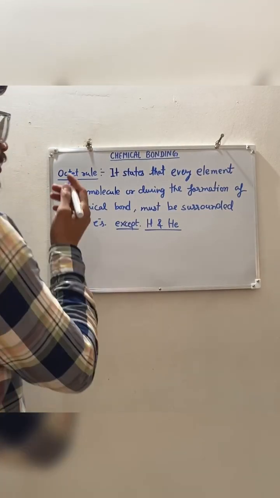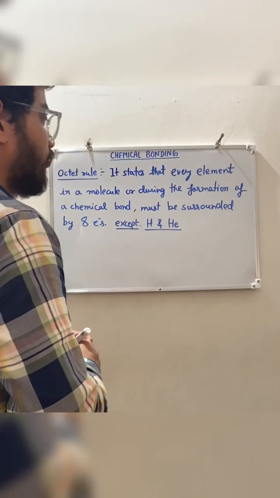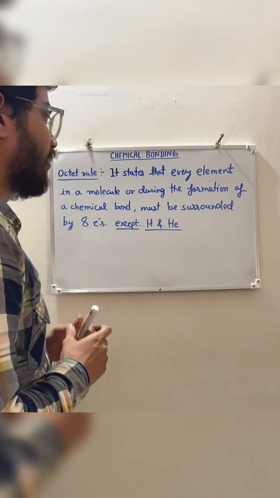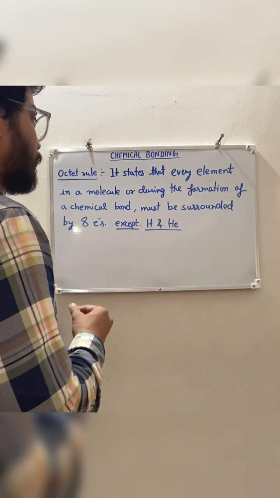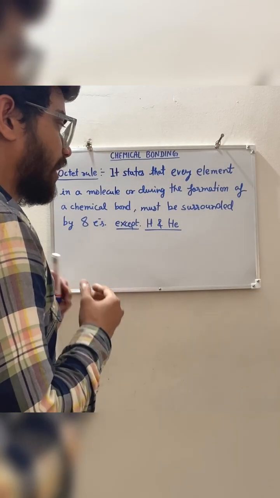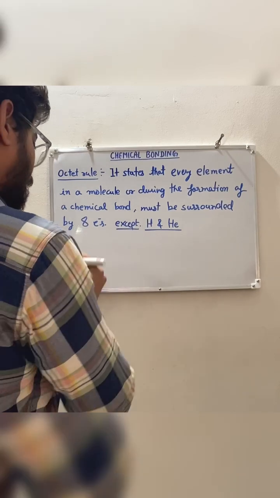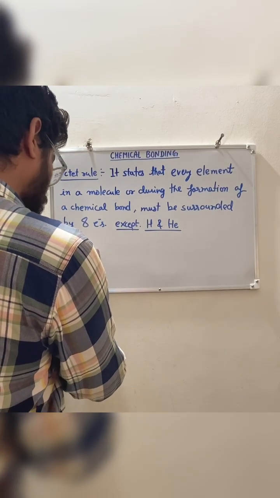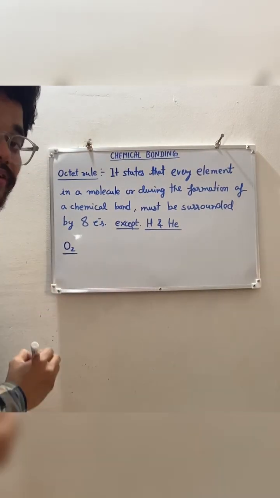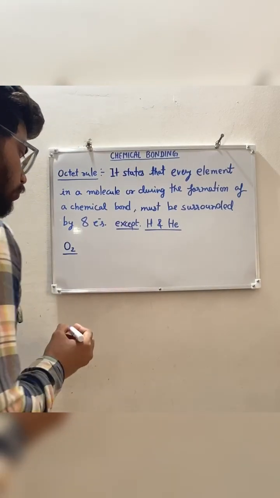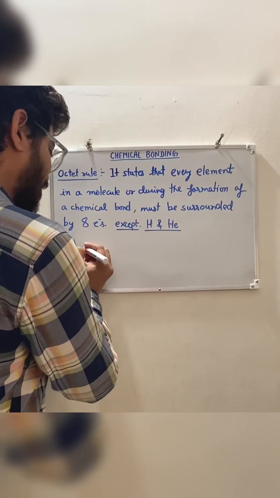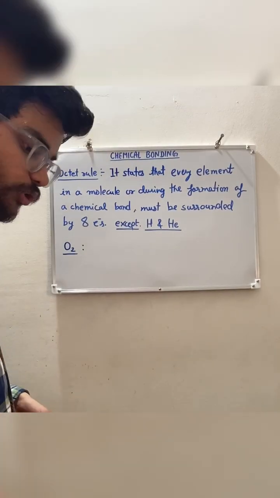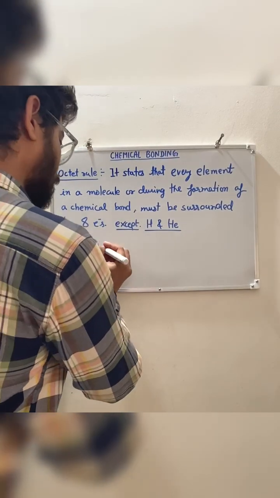To understand the octet rule, we must know how we can write the structures of atoms. For example, if I talk about the O2 molecule, the oxygen molecule is made up of 2 oxygen atoms. So we should know how to show the 2 oxygen atoms.